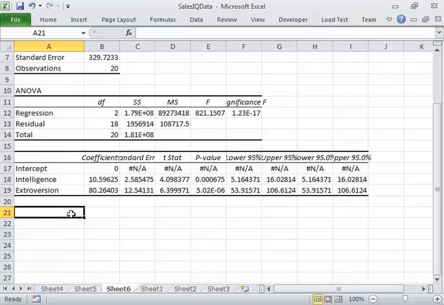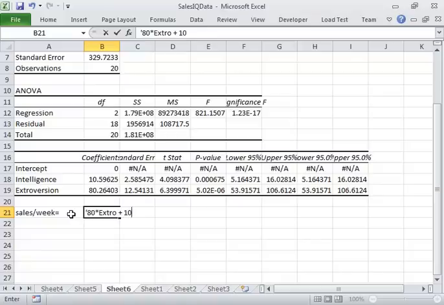My equation for sales per week would be equal to 80 times the extroversion score plus 10.59 times my IQ score, more or less.